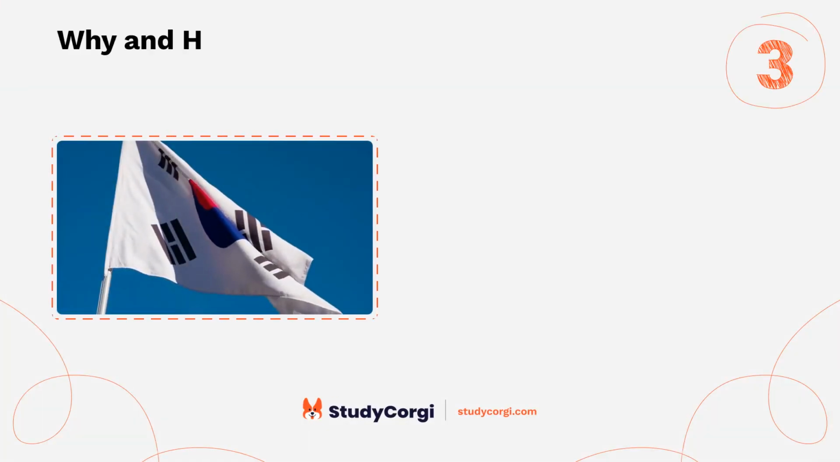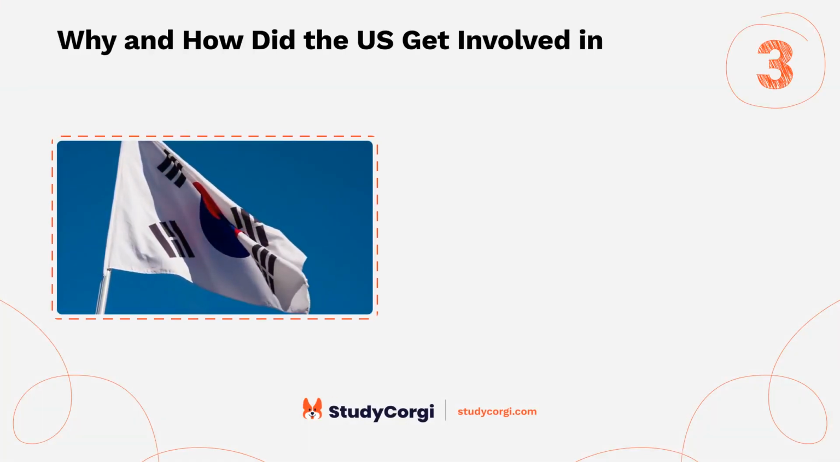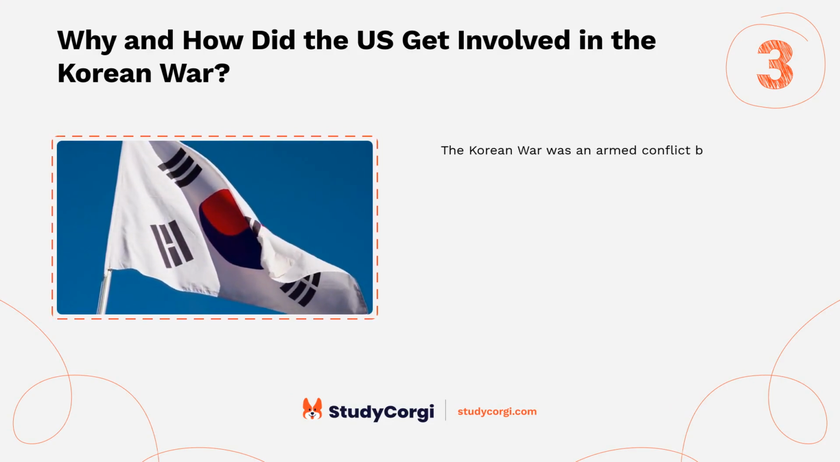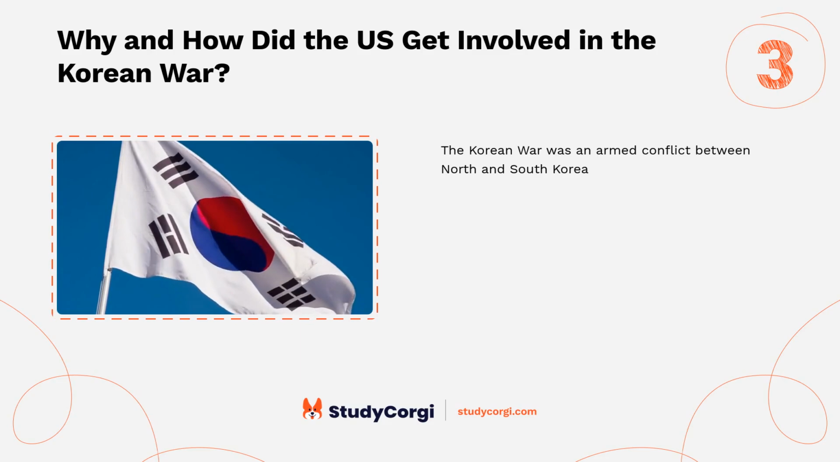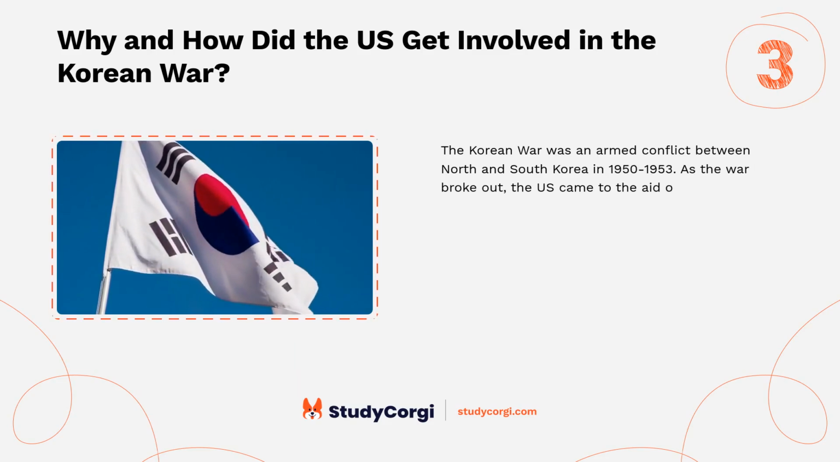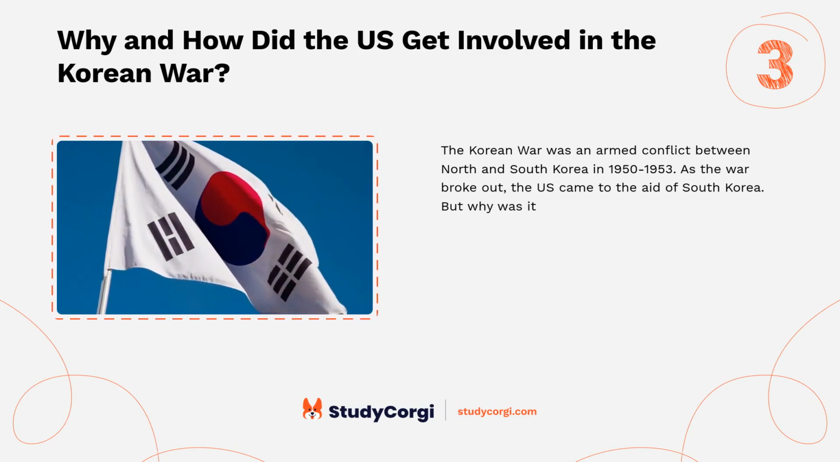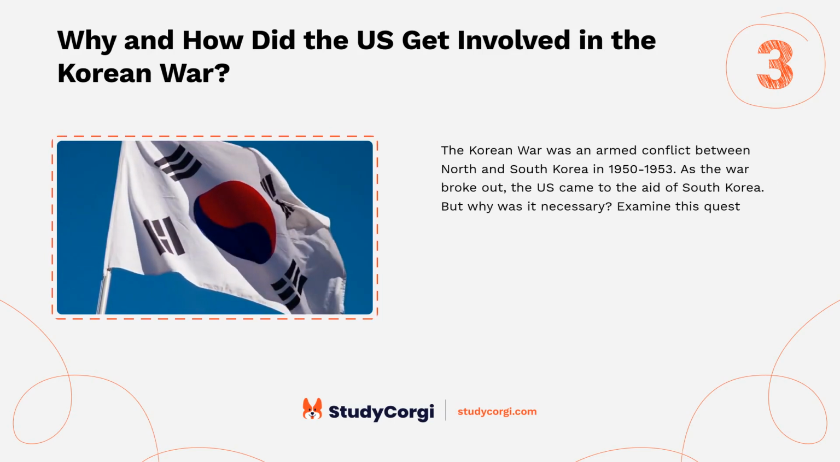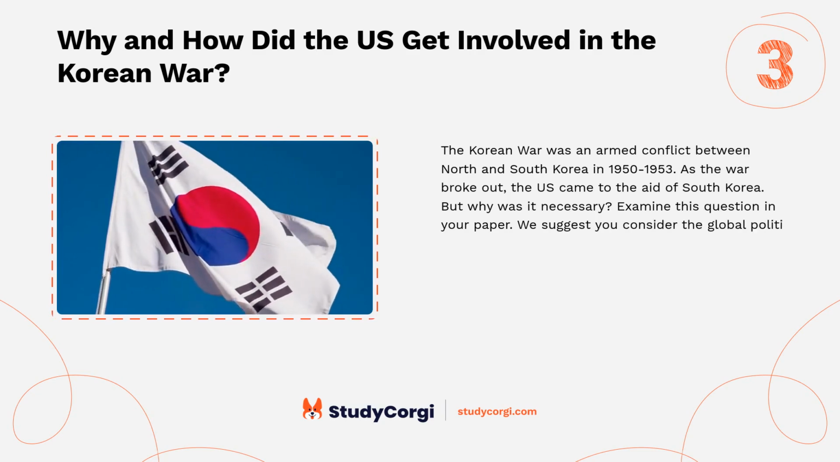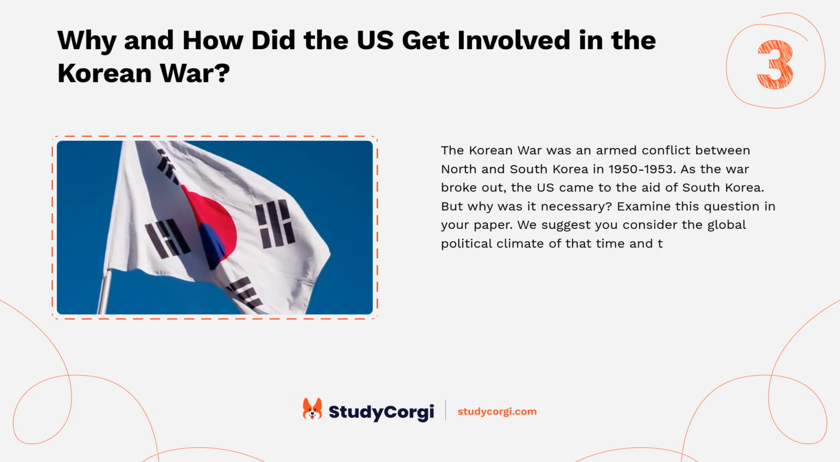Why and how did the U.S. get involved in the Korean War? The Korean War was an armed conflict between North and South Korea in 1950 to 1953. As the war broke out, the U.S. came to the aid of South Korea. But why was it necessary? Examine this question in your paper. We suggest you consider the global political climate of that time and the ongoing Cold War.